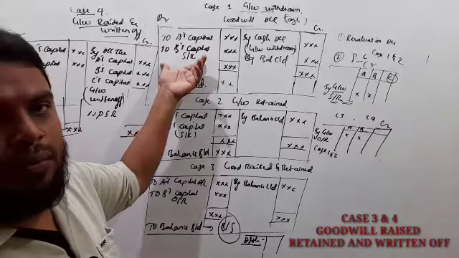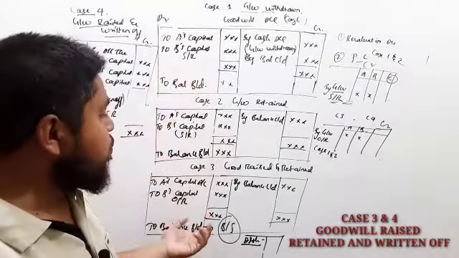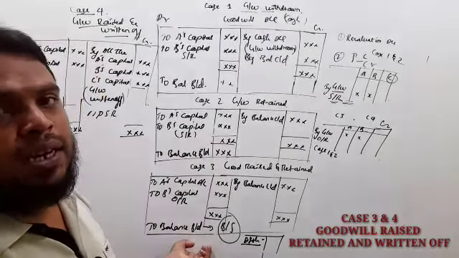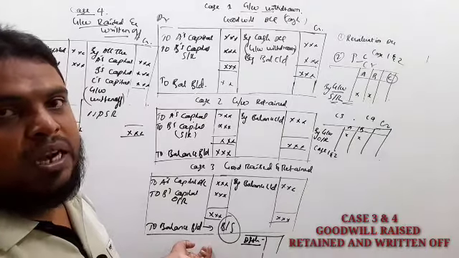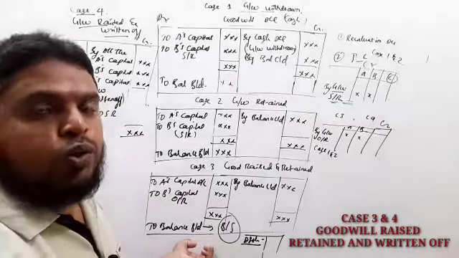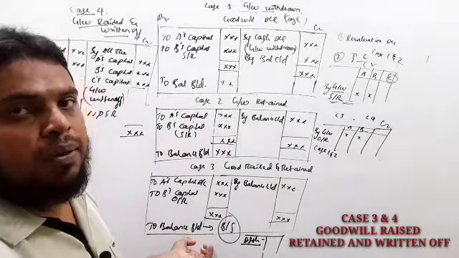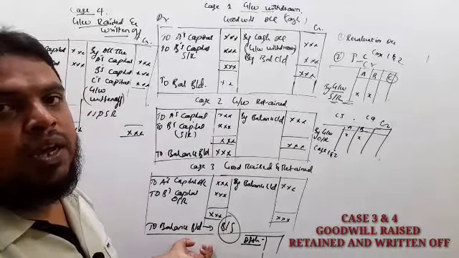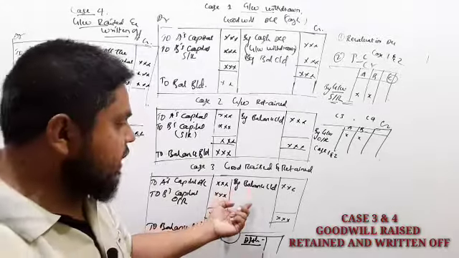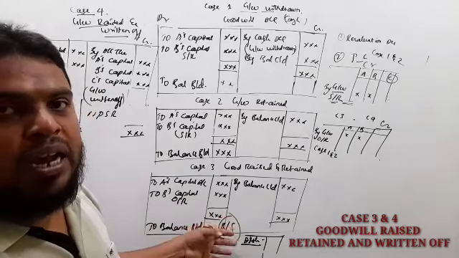It's not compulsory. If they ask to prepare a goodwill account, only then we have to prepare it, or otherwise you can show the goodwill adjustment directly in the balance sheet. If it is brought in the form of cash, we show the goodwill amount under the heading of cash plus bank plus new partner's capital plus goodwill. If goodwill is not brought in the form of cash, if it is written, the goodwill amount we have to show separately in the balance sheet on the asset side.